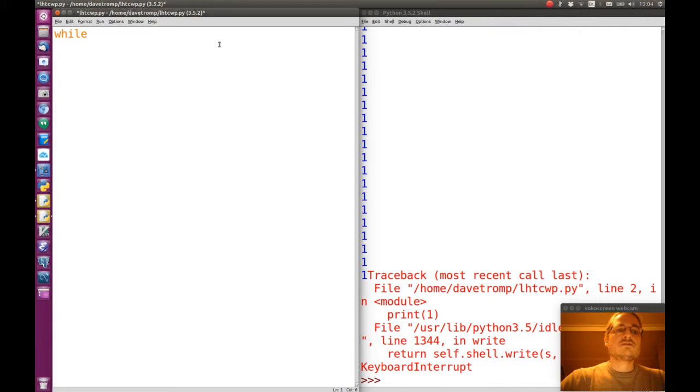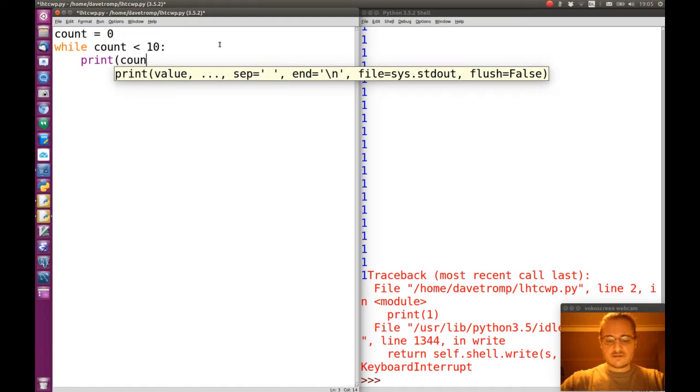control. So we can introduce what's called a counter in a while loop. For instance, we can set the variable count to 0, and then we can say while the variable count is less than 10. That's similar to the if statement. So while the variable count is less than 10, we want to print out the count itself.